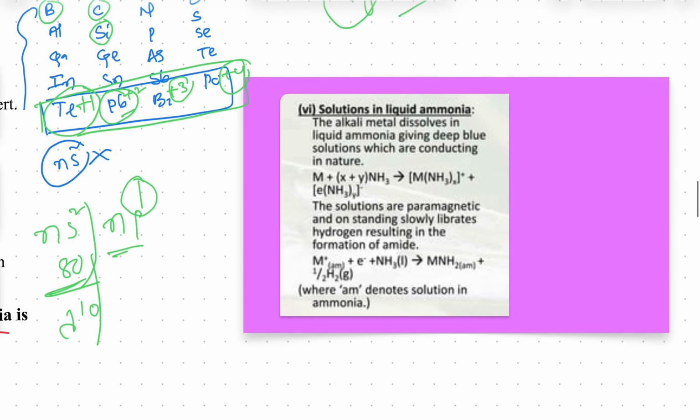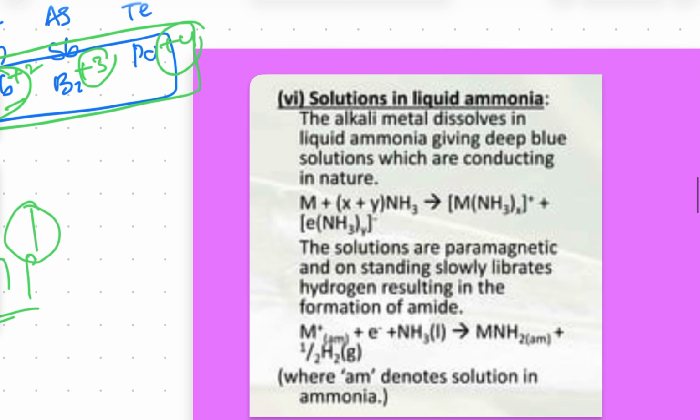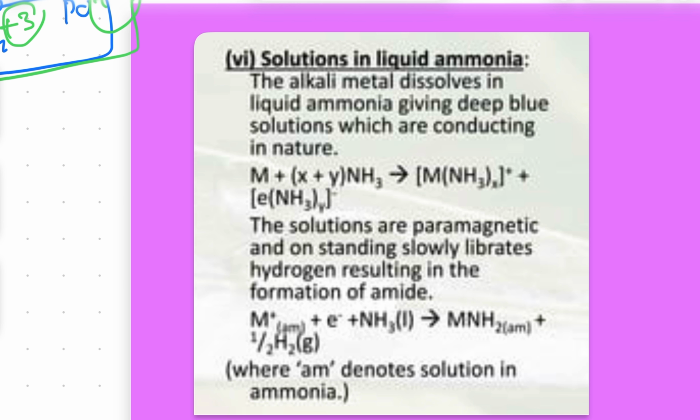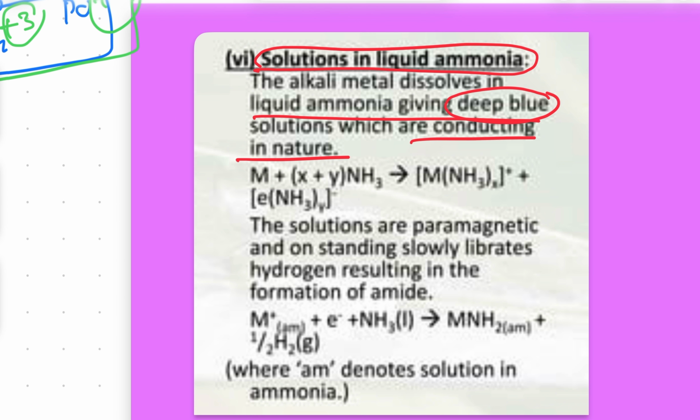We'll see one concept here. All of you concentrate here. See, a solution in liquid ammonia. The alkali metals dissolve in liquid ammonia, giving a blue or deep blue color, and the solution is conducting, meaning an electrical conductor. Because here the reaction is M plus x NH3 gives M(NH3)x positive charge plus e(NH3) x negative.